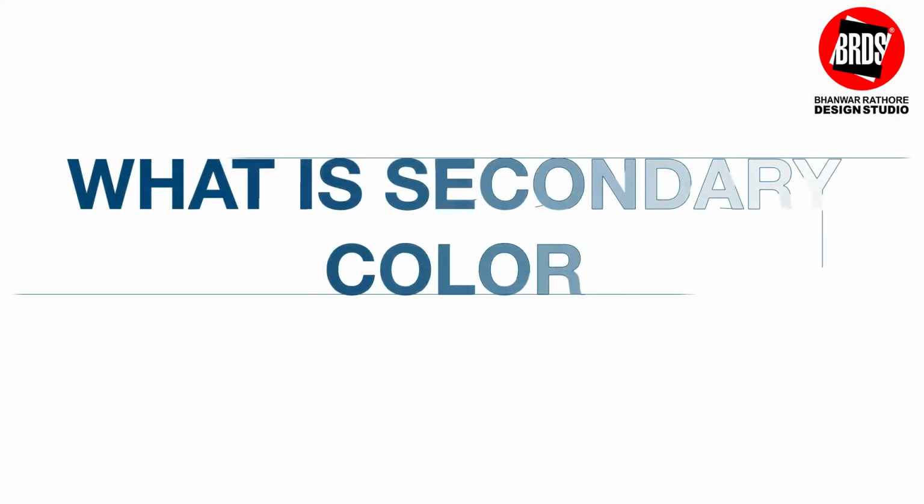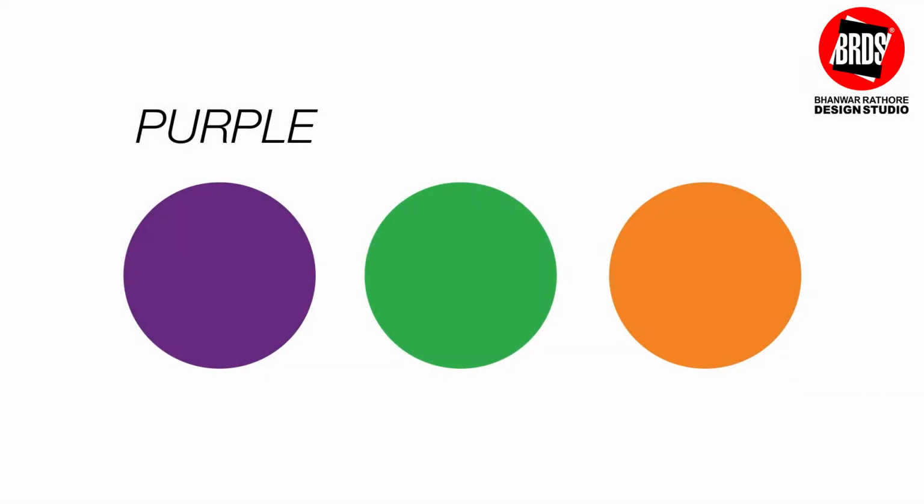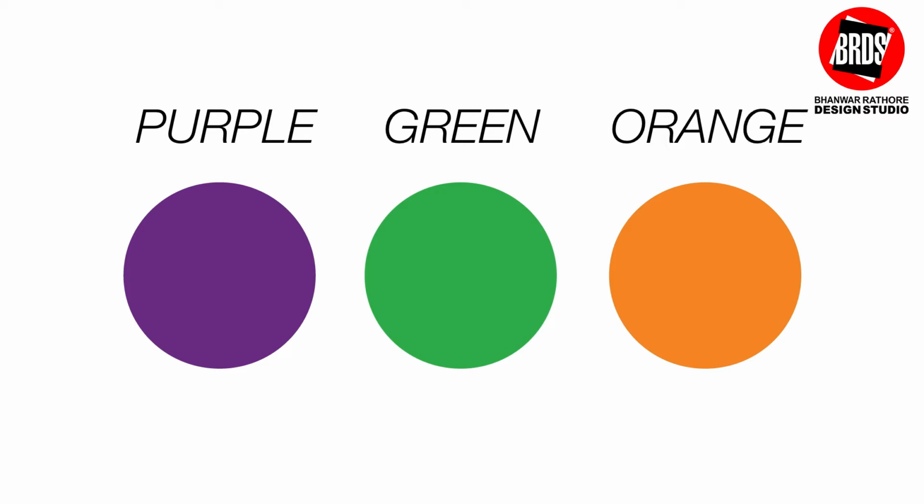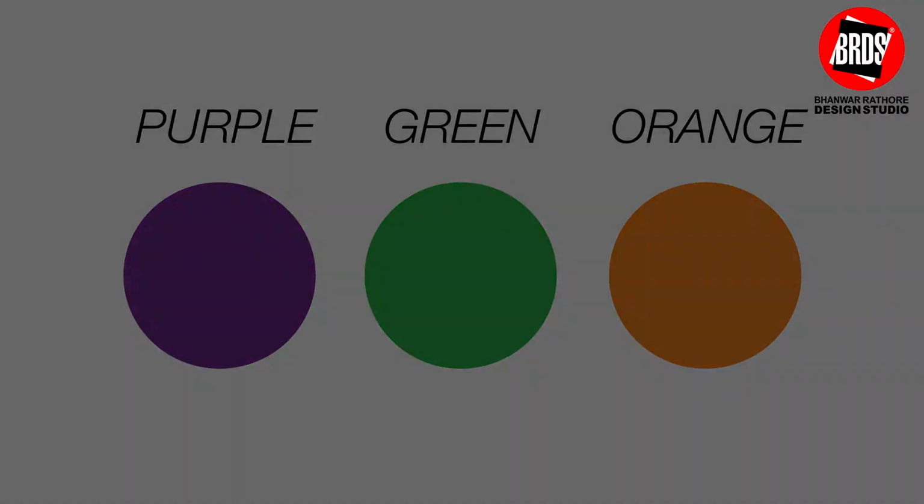Now, what are secondary colors? The secondary colors are derived from the combination of primary colors. Red and blue give purple, blue and yellow give green, red and yellow give orange. So secondary colors comprise purple, green and orange.